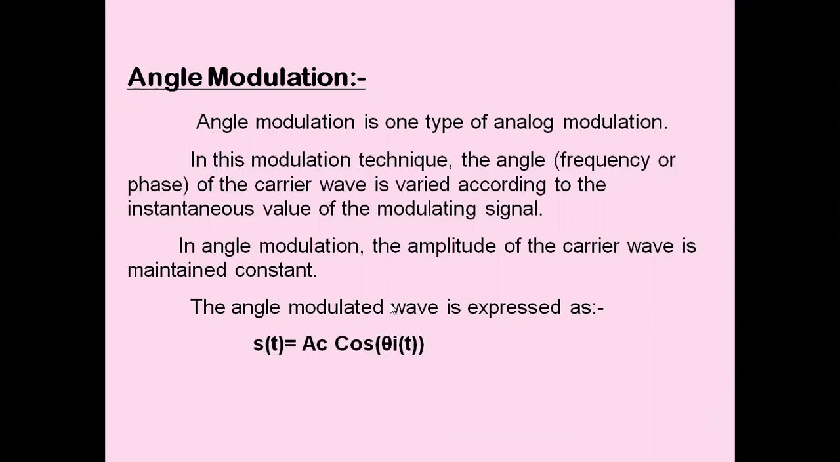So the angle modulated signal is expressed as s(t) = Ac cos θi(t). So we are keeping Ac constant, only θi(t) is varied in accordance with the amplitude of the message signal. In this θi(t), we have a frequency term and a phase term. That is the reason we have frequency modulation and phase modulation.